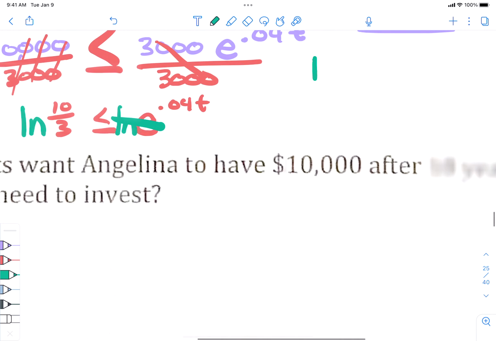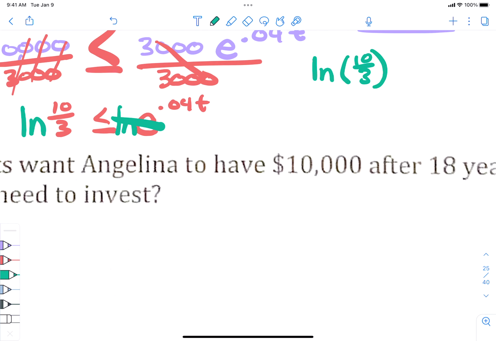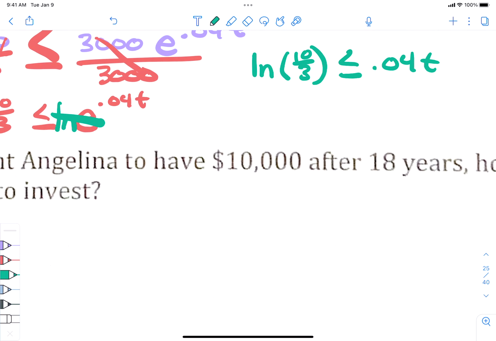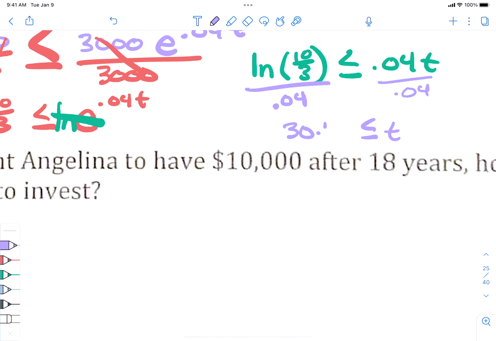Yeah? So ln of (10 over 3), I'm inserting the parentheses in there just because, is less than or equal to what's on the right side, 0.04 T, right? He comes down when you have the ln there, and the ln and e cancel out, okay? Now, all I have to do to solve for T is divide by 0.04. So do ln of 10 over 3 first, and then divide by 0.04. And T has to be greater than or equal to, it's 30.1 years, I think.